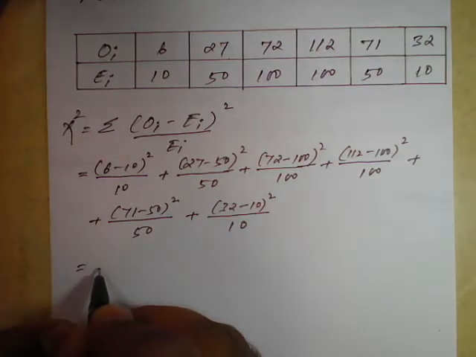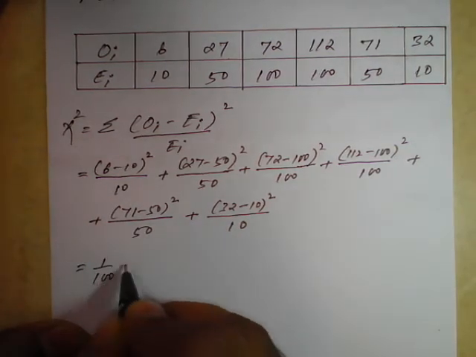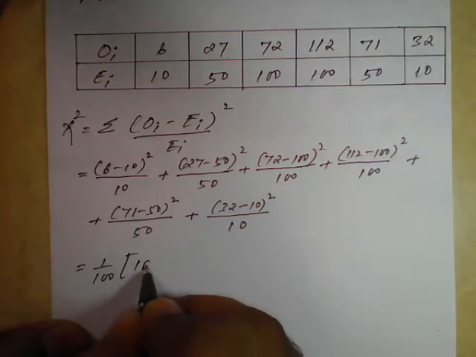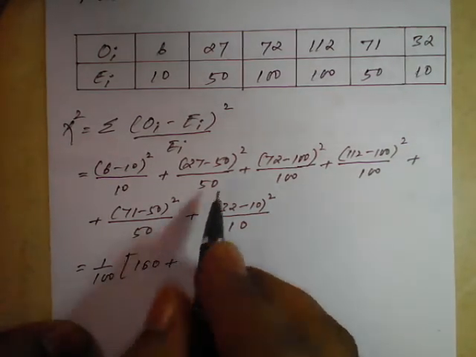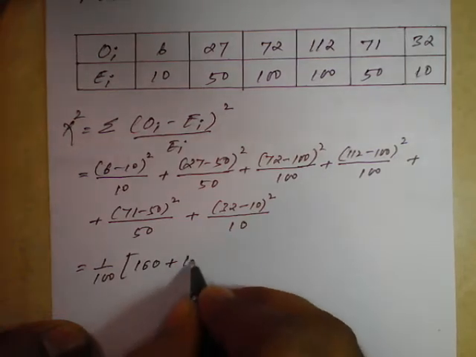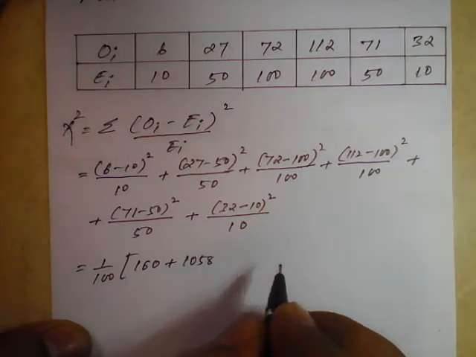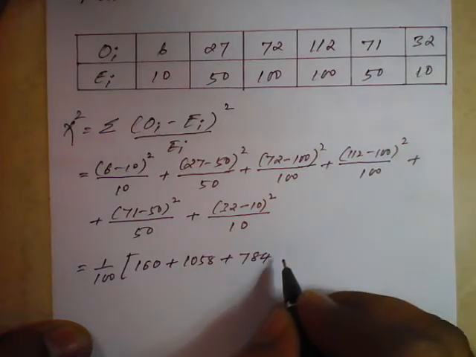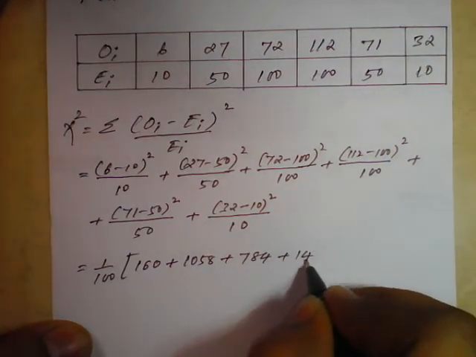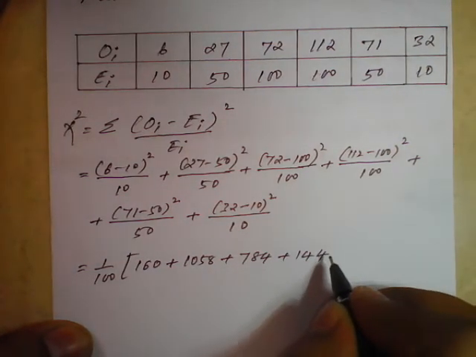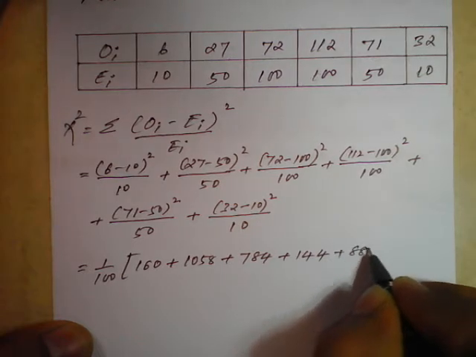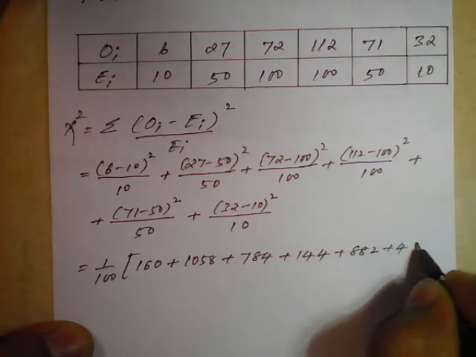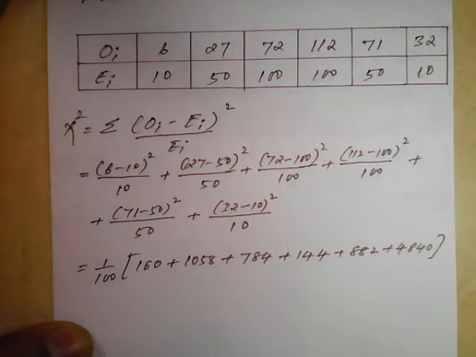Among this I will take 1 upon 100, and the simplification gives 160 plus the second fraction's simplification, 1058, next 784, plus 144, plus 882, plus 4840.